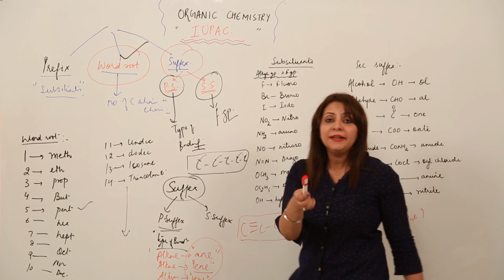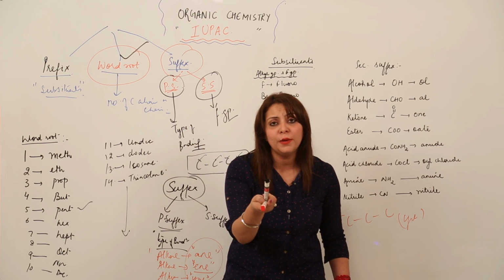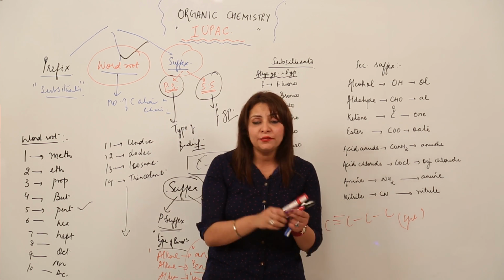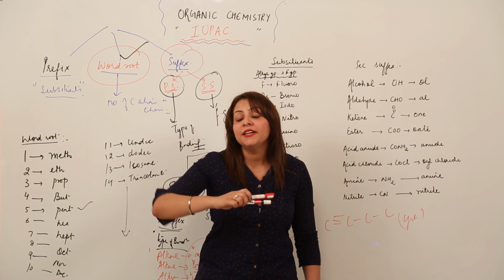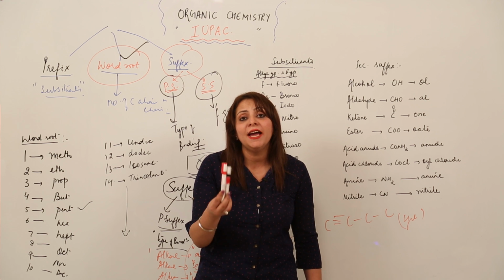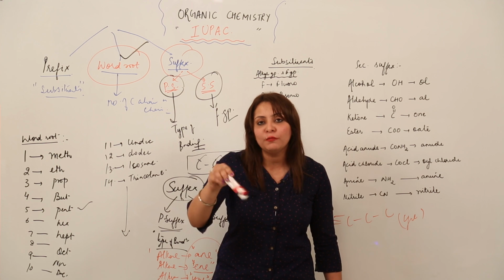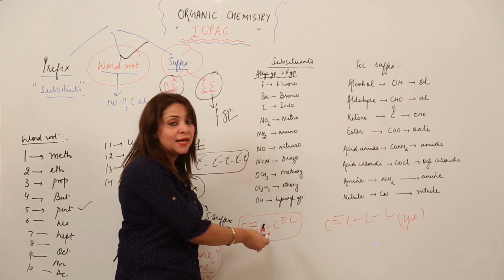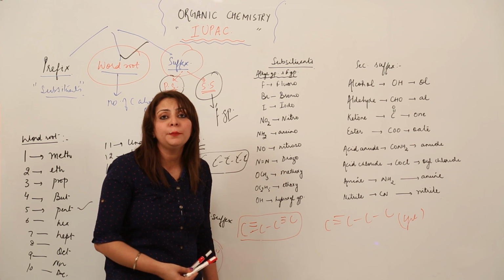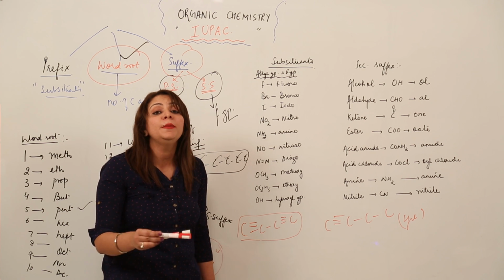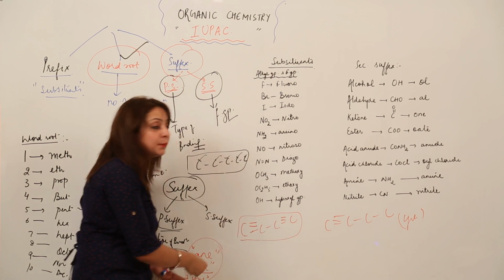See, if I have one marker, it means something else. If I have two markers, then it needs to be specified that I have two markers, right? So how do you say it? If I have one marker, I say I have got a marker. If I have two markers, then how do I say it? I say I have got two markers. You put S along with it, which indicates that you have more than one. Similarly, in this case we get to see two triple bonds, so we need to specify that there are two triple bonds present. So how will we be doing that? We'll be prefixing di, tri, tetra in front of the suffix.